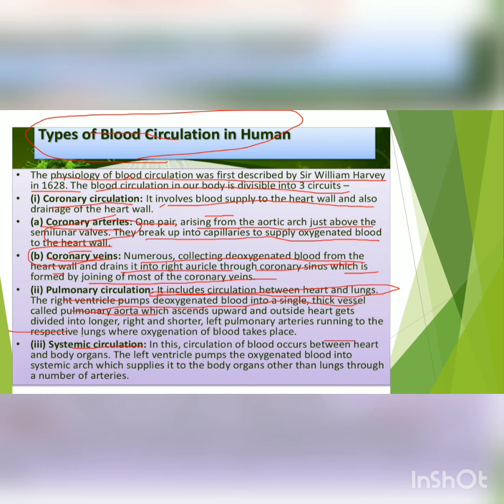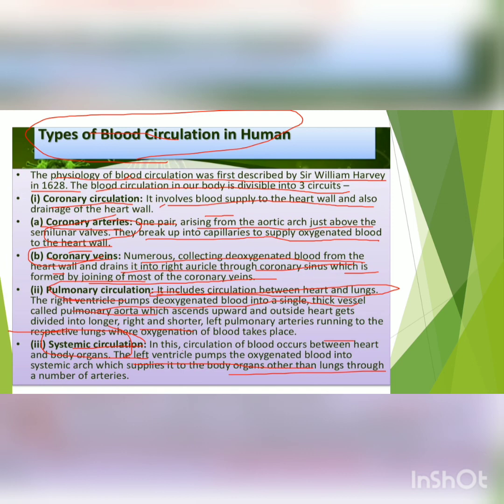And this pulmonary artery carries the blood to the lungs, and from the lungs oxygenated blood comes to the heart, and then this oxygenated blood is supplied from the left ventricle to the different organs, and this is the circulation known as the systemic circulation.